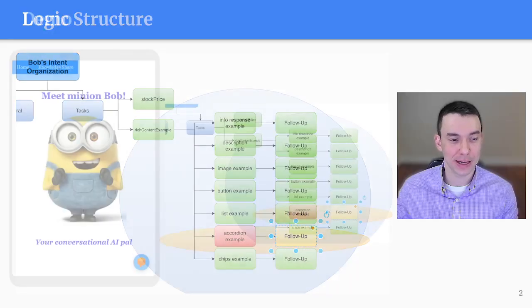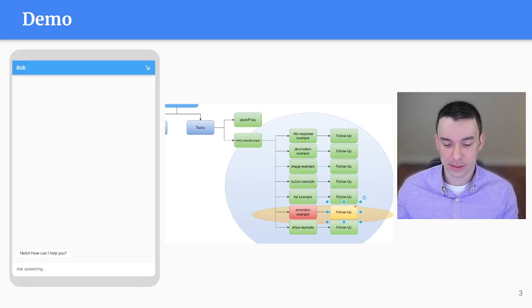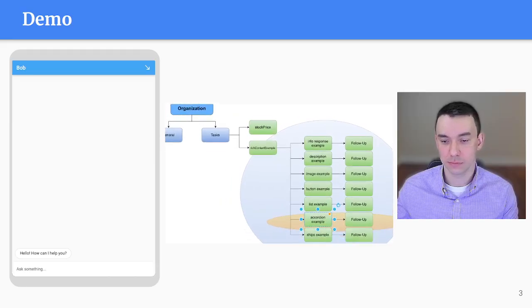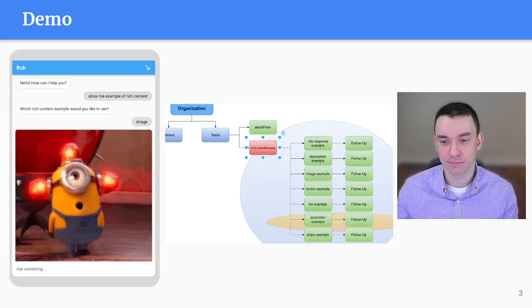So let's do an example live here. We got Minnie and Bob. Help us out. So let's say I'm a user. I'll keep these on the screen a little bit, but I'll show progression. So as a semi-knowledgeable user, I'll just hop straight into examples of rich content. So, show examples of rich content. Something like this, right? And he shows me. So here, for the sake of the demo, we're over here, and you can see he gives us info, response, description, image, buttons, list, accordion, and chips. So maybe I want to see an image example, and we got our minion alarm.